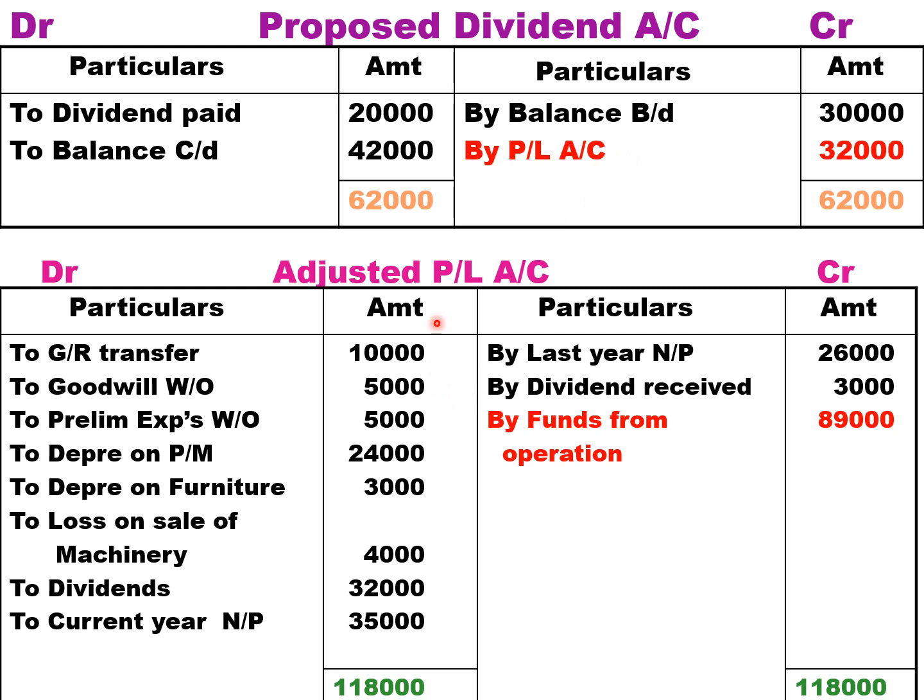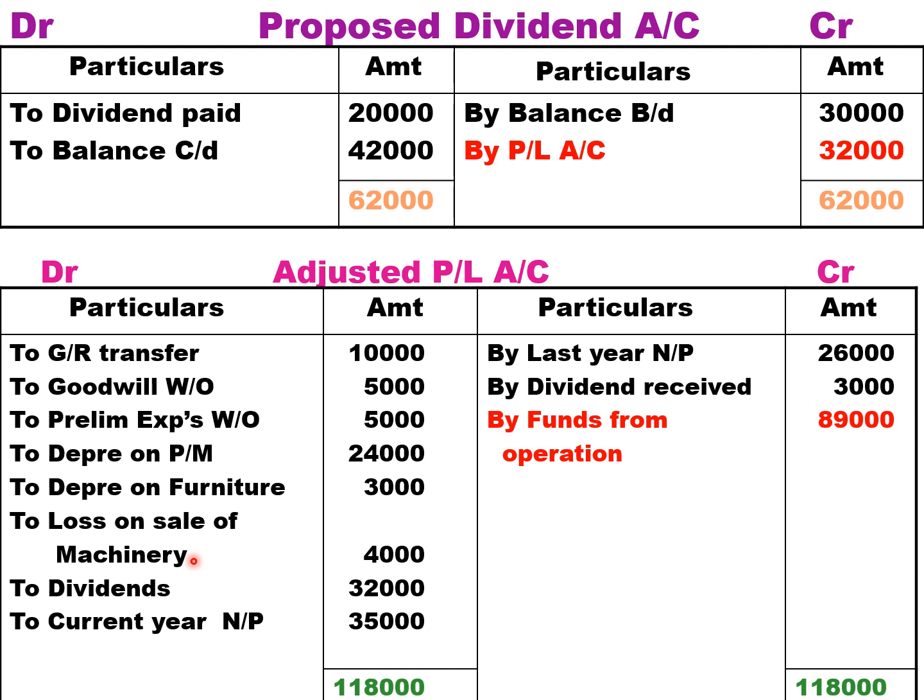Fifth step, students, you need to prepare adjusted PL account. So we have GR transfer as discussed in balance sheet. Goodwill written off, preliminary expenses written off as discussed in balance sheet. Depreciation on plant and machinery given in adjustment number 2. Depreciation on furniture as discussed in the balance sheet.